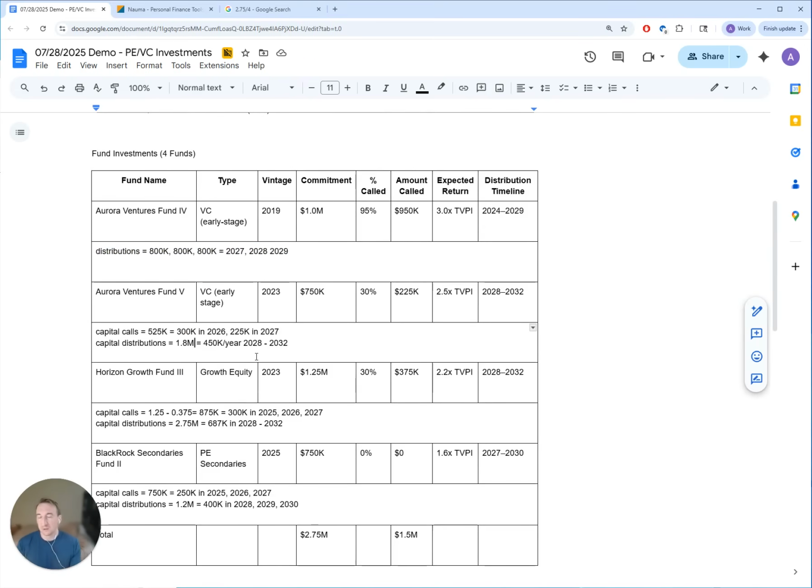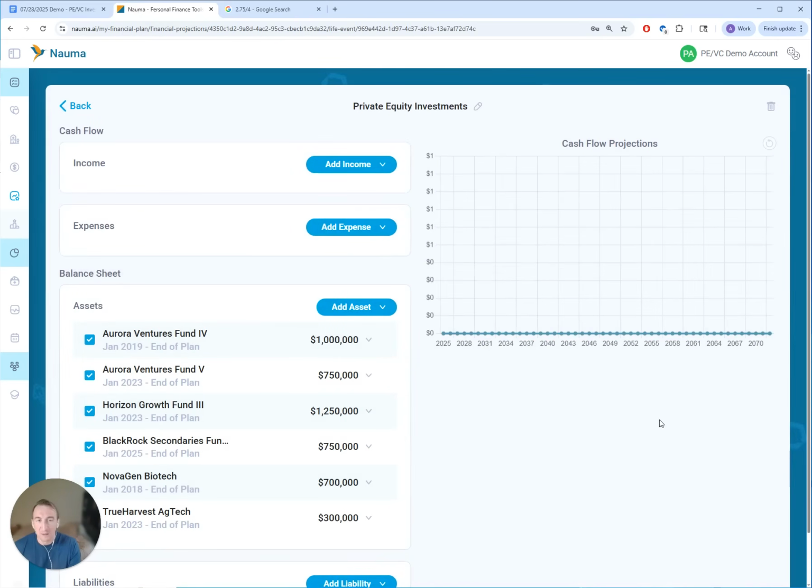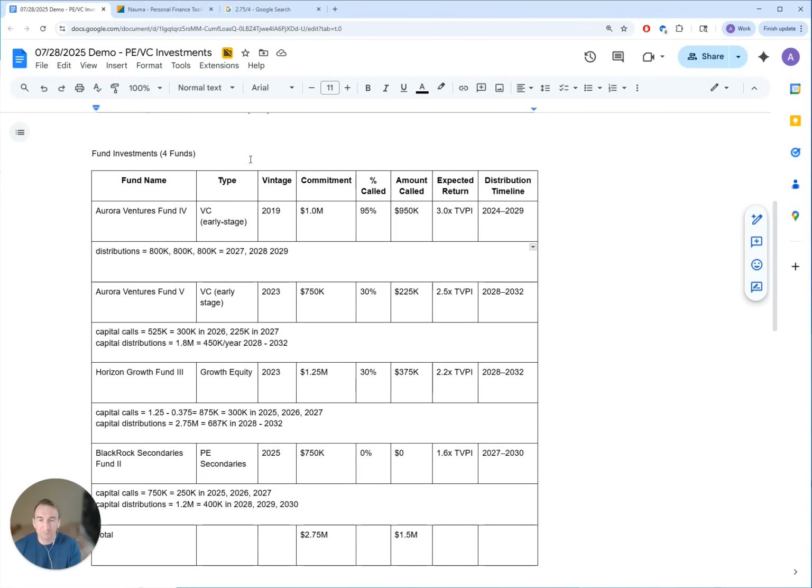All right. So now what we would like to do next is go and enter these numbers into the projection. That will calculate taxes and cash flow for the family in these years. So I'll go to private equity investments, and let's do the first one as an example. We'll start with Aurora Ventures Fund 4. There are 3 distributions, in 2027, 2028, and 2029.